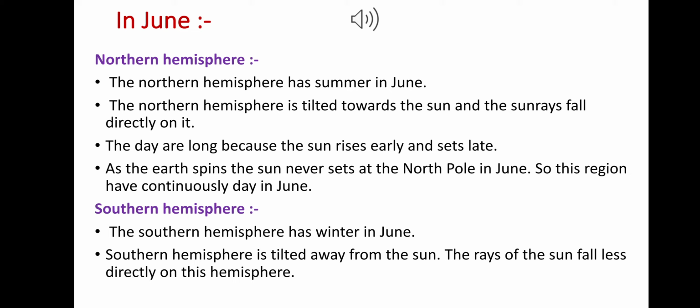Okay, and in the southern hemisphere it has winter in June. See, there is an opposite season in the two hemispheres. The southern hemisphere is tilted away from the sun, so the rays of the sun fall less directly on this hemisphere.